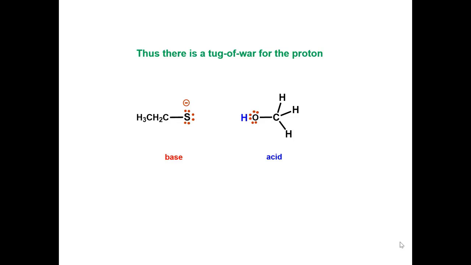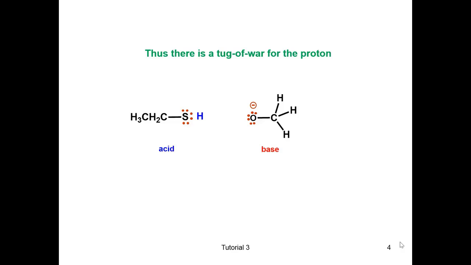The base reacts with the acid and accepts the hydrogen. Now the base has become the acid and the acid has become the base. The reaction will go again, and the reaction will keep on going back and forth.